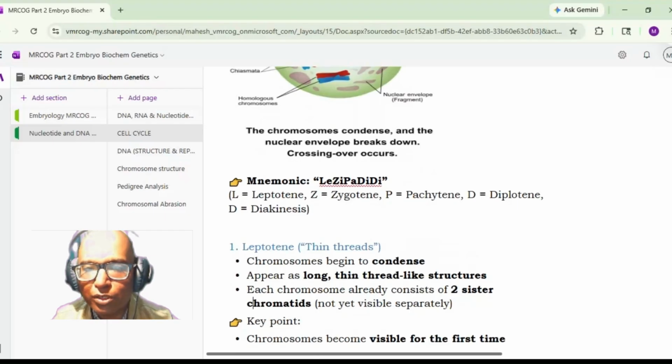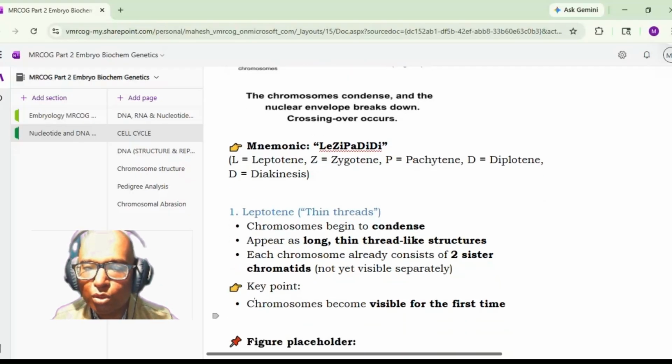Okay, so leptotene. What happens in the leptotene stage of prophase one is that thin threads are formed. The chromosomes will begin to condense. They appear as long, thin, thread-like structures. Each chromosome already consists of two sister chromatids, not yet visibly separate. So chromosomes become visible for the first time in this particular phase, that is the leptotene.